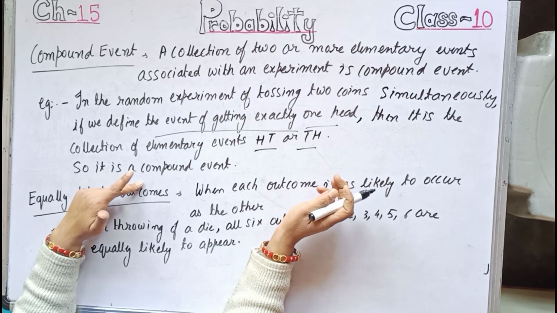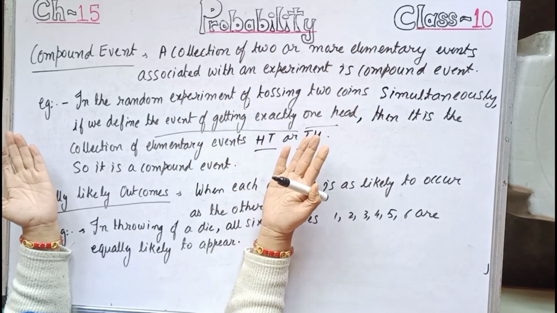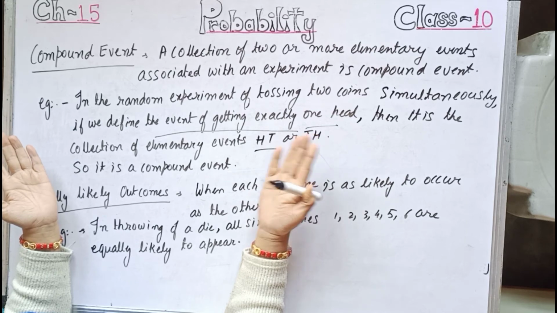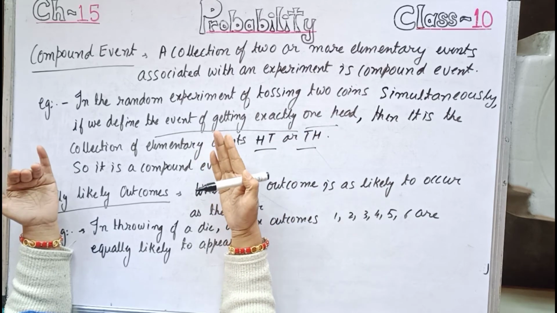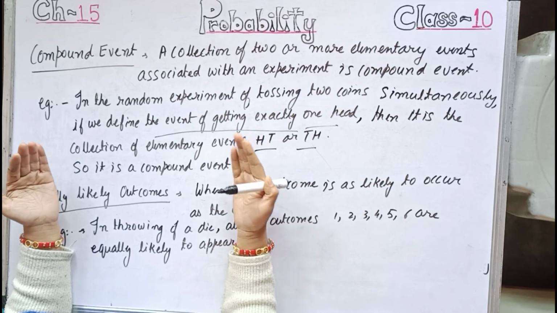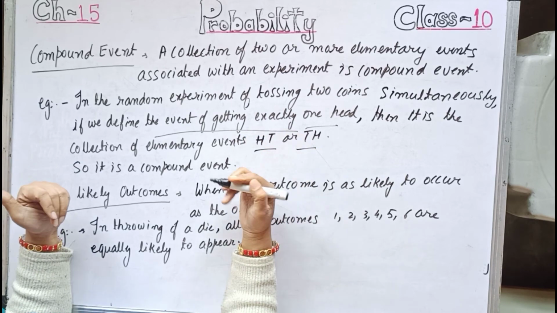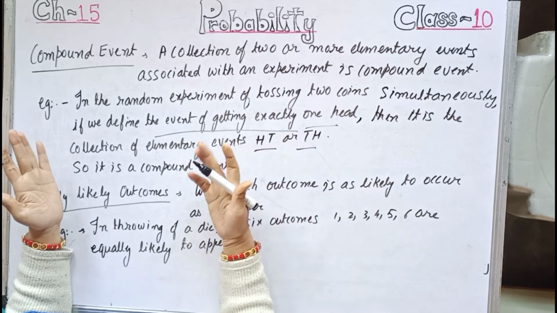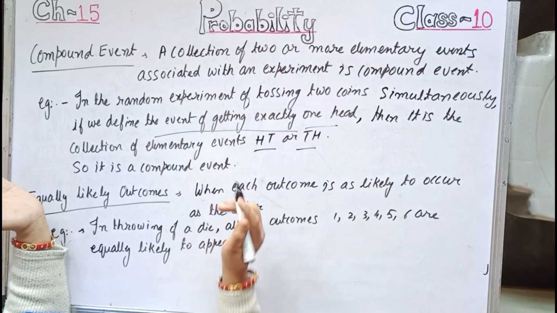So it is a compound event. In a throw of a die, getting an even number is a collection of the numbers 2, 4 and 6. So it is a compound event. I think you understand what is a compound event and what is an elementary event.